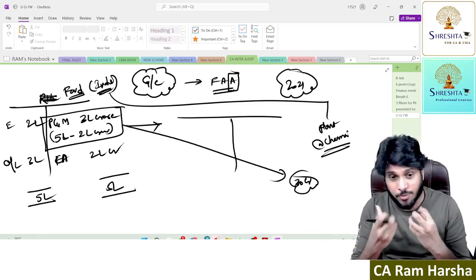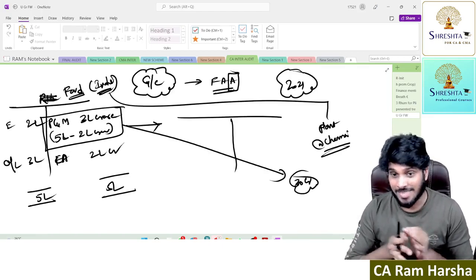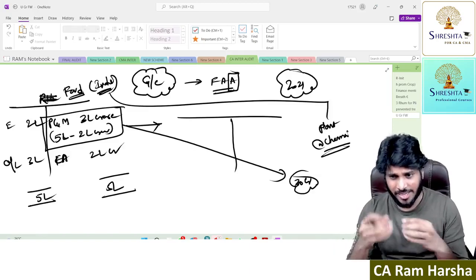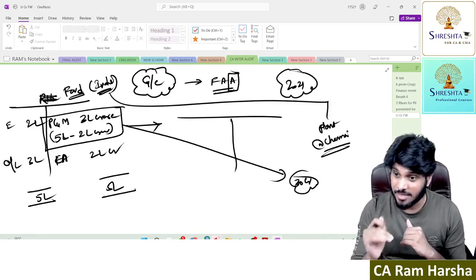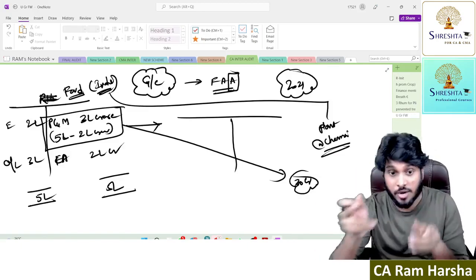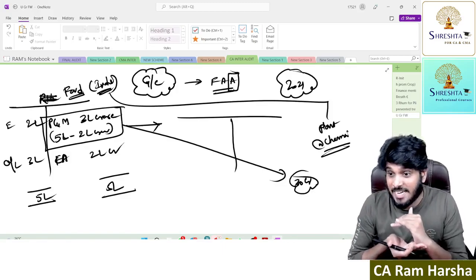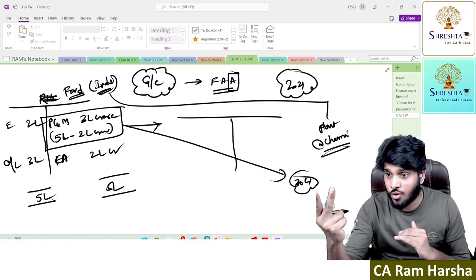Now we have a concept called prudence. What does it say? Recognize expected loss now. Postpone expected income. It means when you expect some income tomorrow, don't recognize it now. But when you think there is a possibility of loss tomorrow, recognize it now. If I have inventory worth 10 crore, but I can only sell it at 8 crore, there is an expected loss of 2 crore.